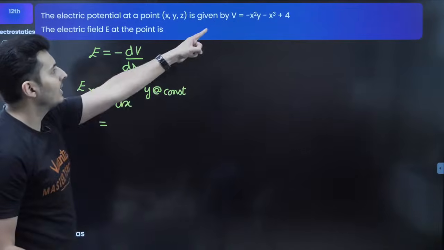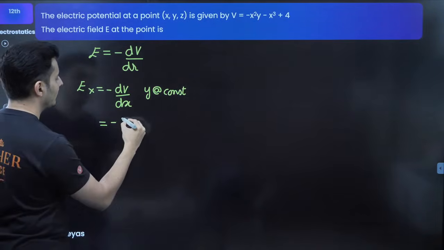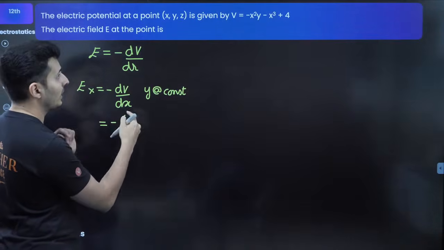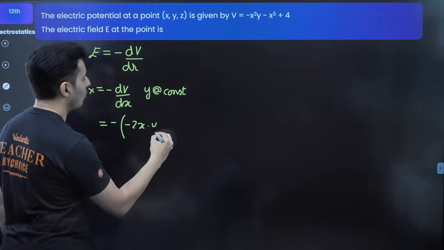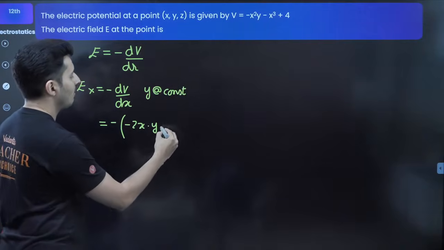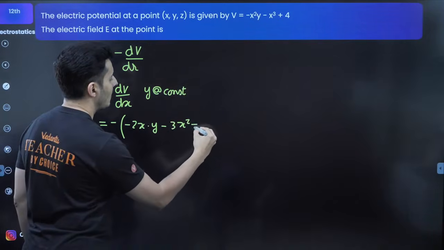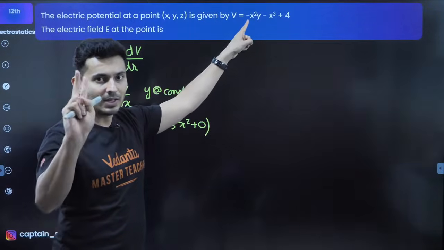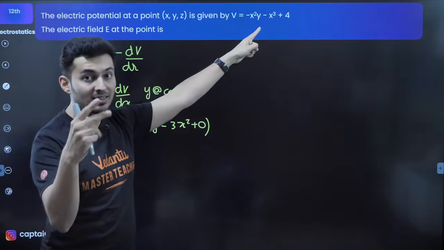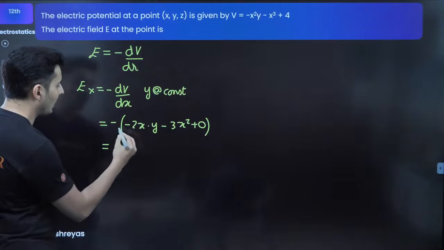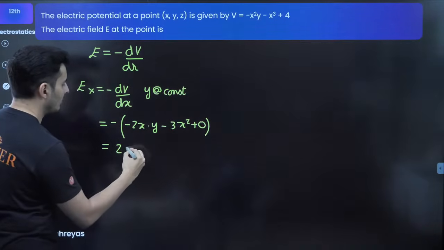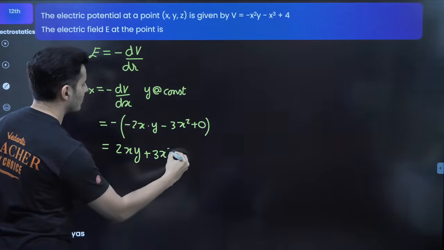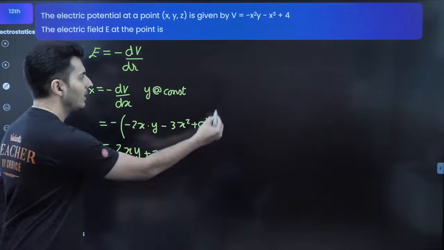So when you take the derivative of this, it will be minus, with respect to X, 2x into Y, Y is a constant, minus 3x square plus 0. So Y comes outside, x square's derivative is 2x, x cube's derivative is 3x square. Now minus minus becomes plus, so it will become 2xy, minus minus again becomes plus, so 3x square. This becomes your x component.